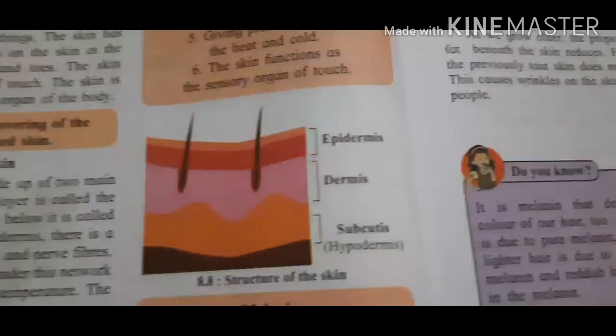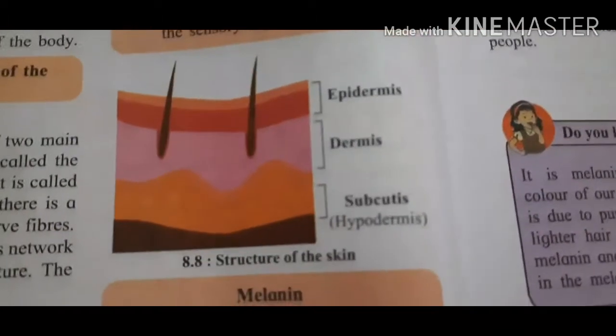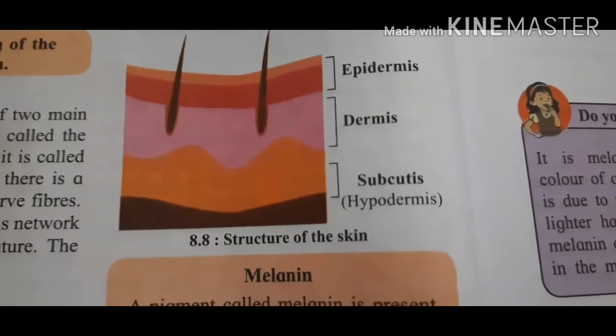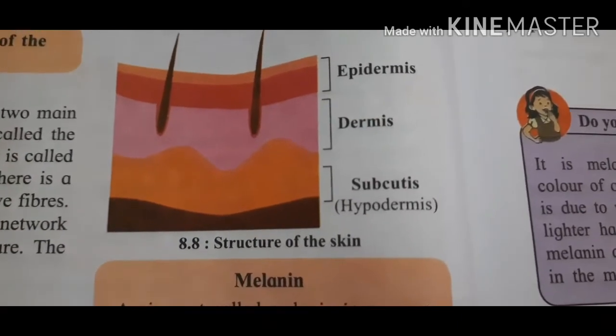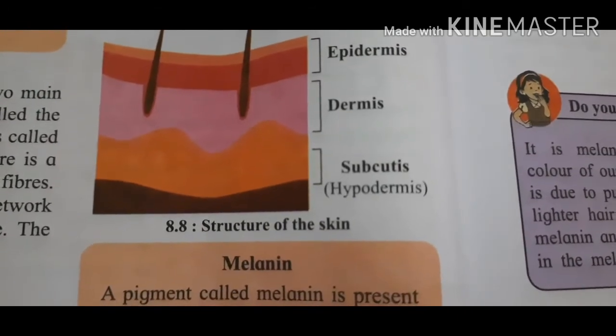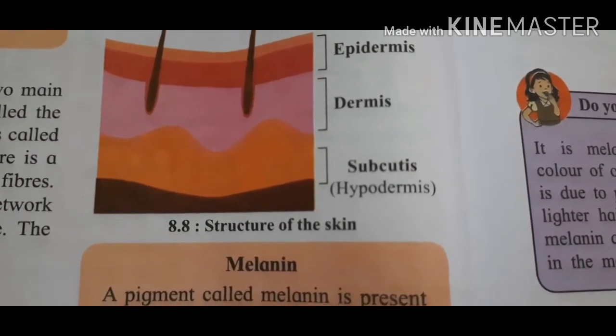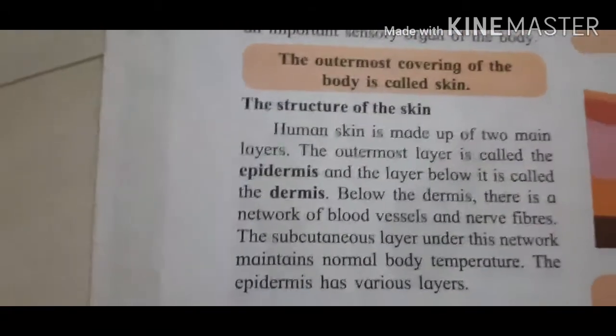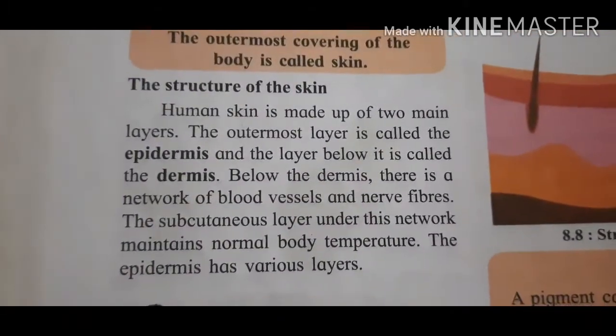You can see the structure of skin over here. The upper layer is epidermis. The layer below epidermis is dermis. And then you will get subcutaneous. Now see, structure of skin.